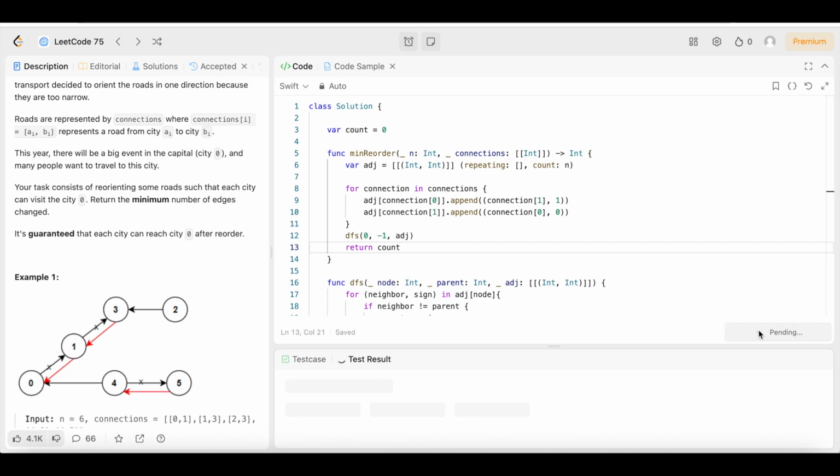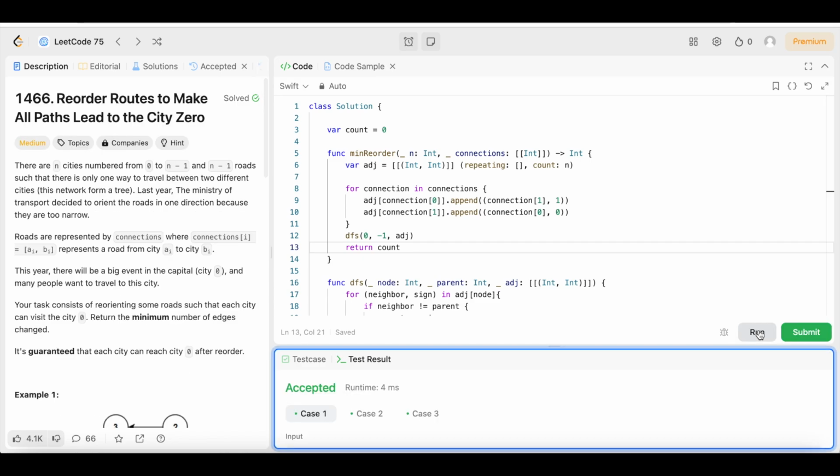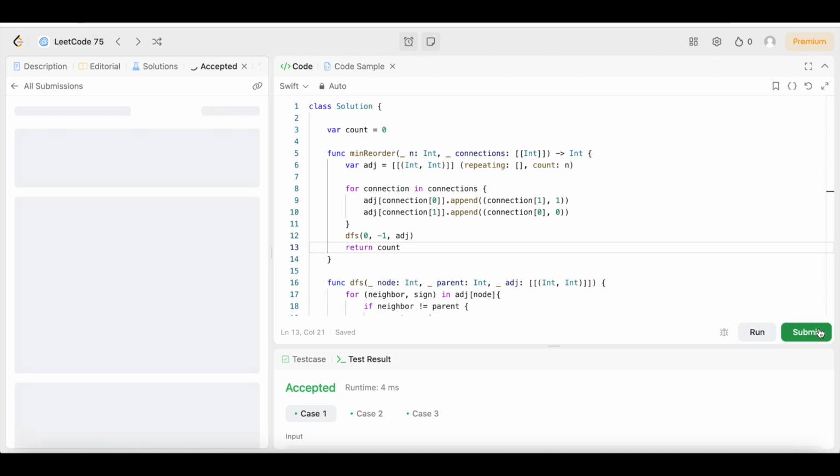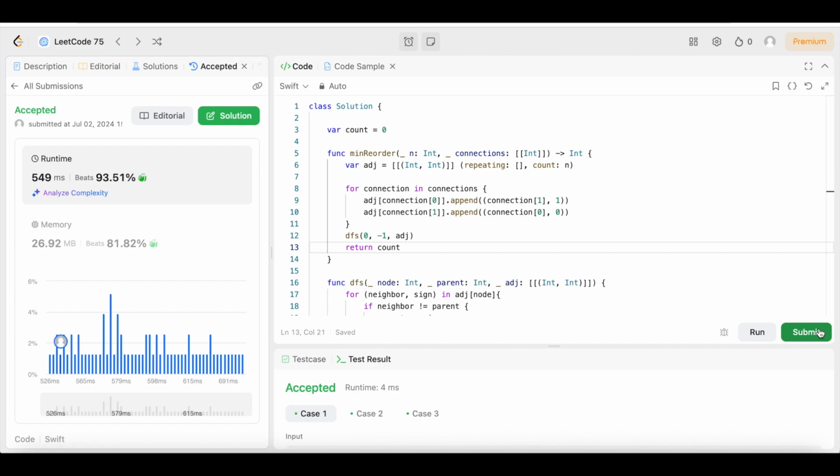Let's run it and see what happens. Boom, and it's accepted. So let's submit it and see what the time is looking like. Hopefully it's a good runtime today, guys. Ooh, I like it. 549 milliseconds beats 93.51% of users with Swift, guys.